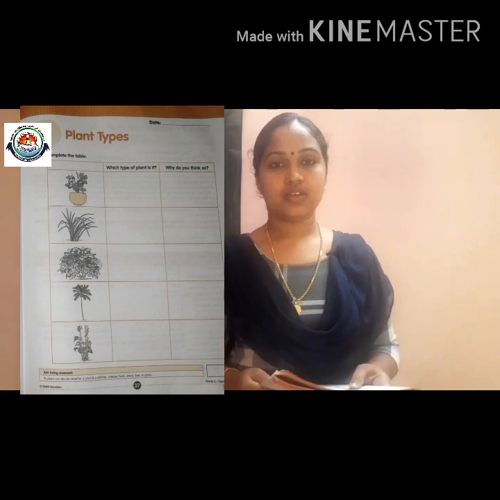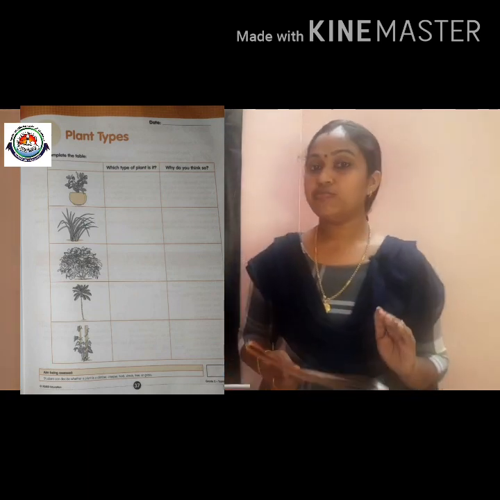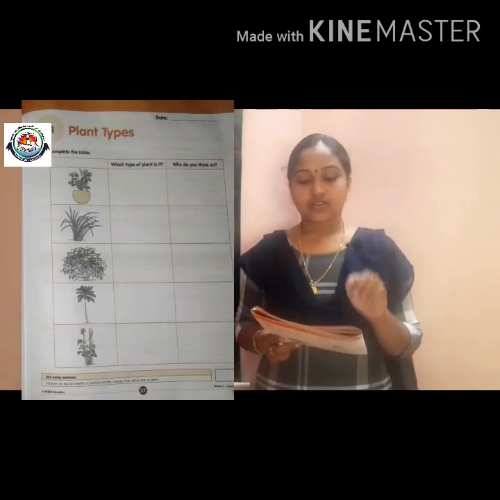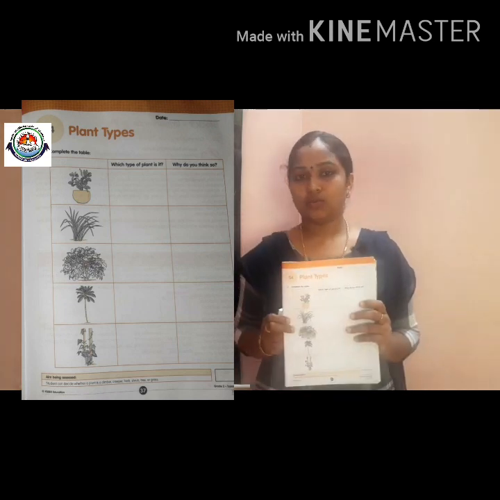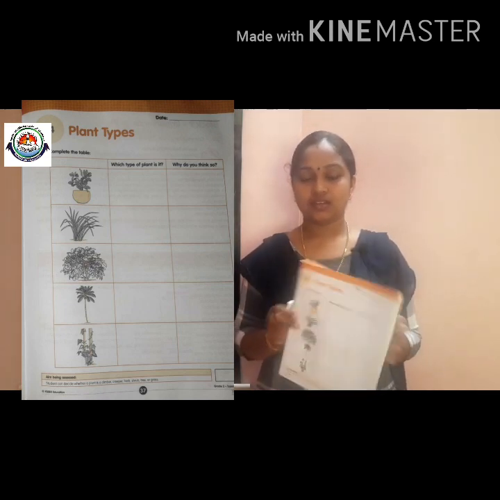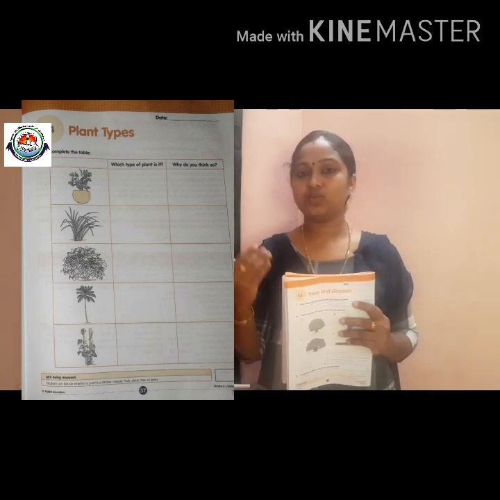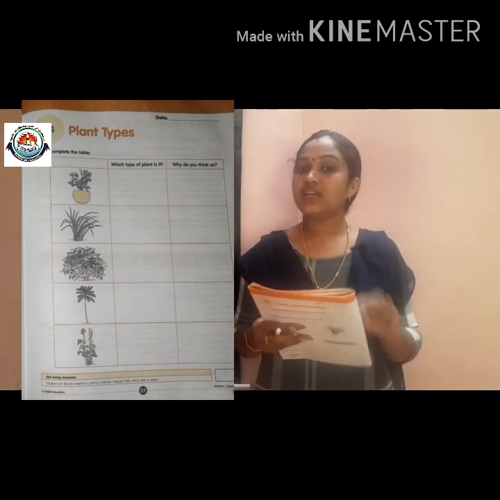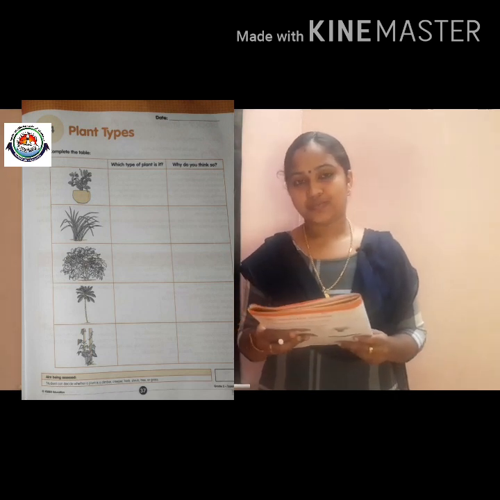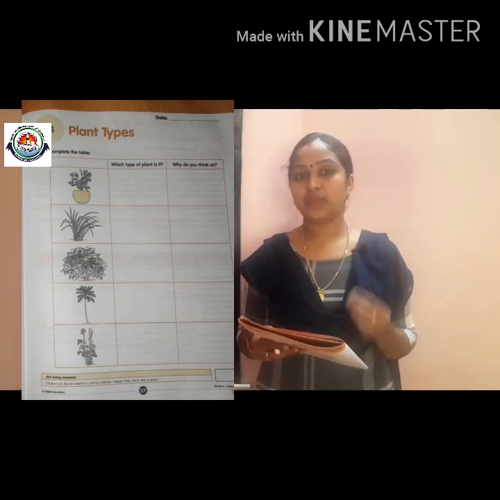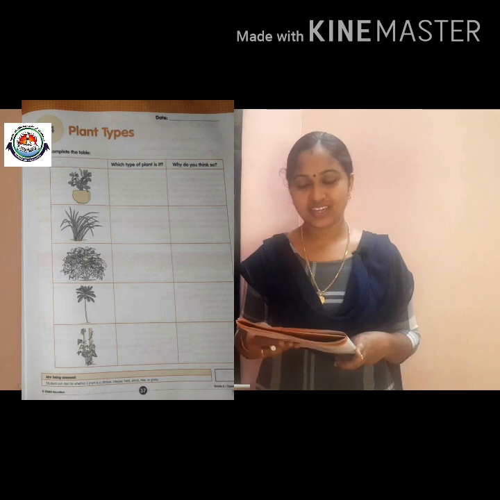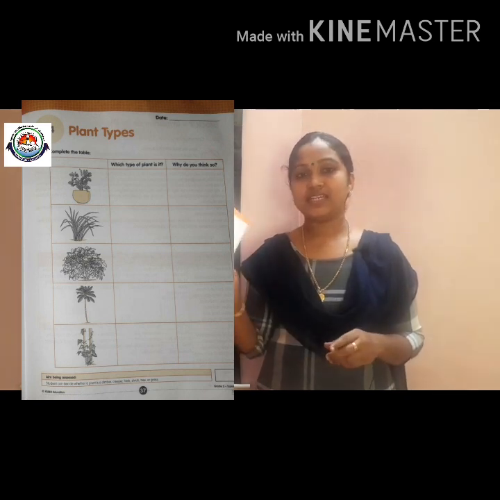On the 37th page of your workbook, we can see some plants. The pictures of 5 plants are there. We have to complete this table now. Okay. We know everything about the plants because we studied in the last 2 classes. So we can complete this very easily. If it is difficult for you, madam is here to help you. Don't worry, okay? Complete the table.